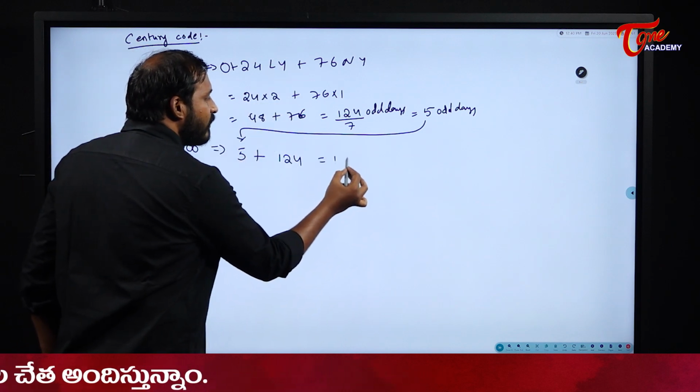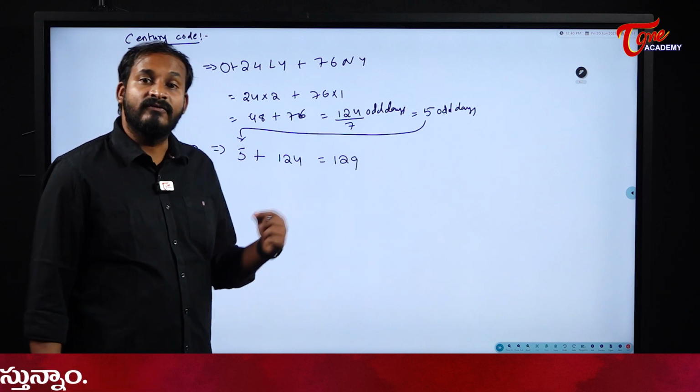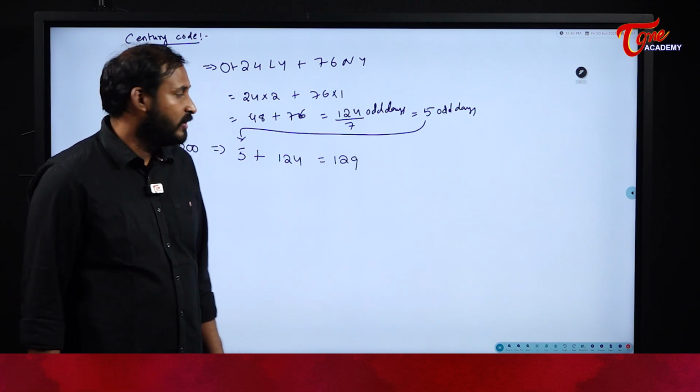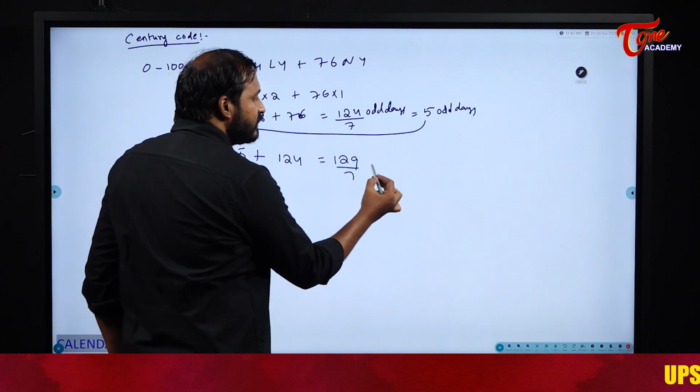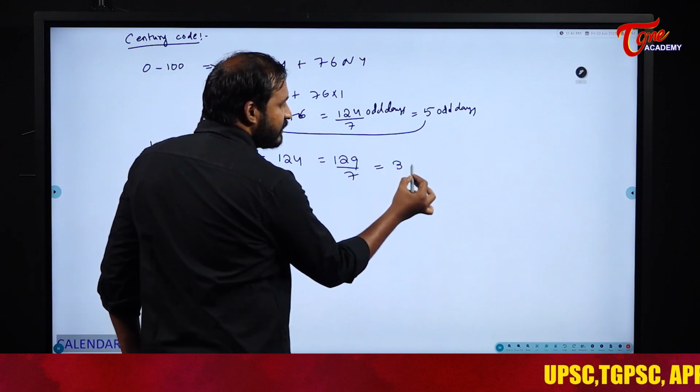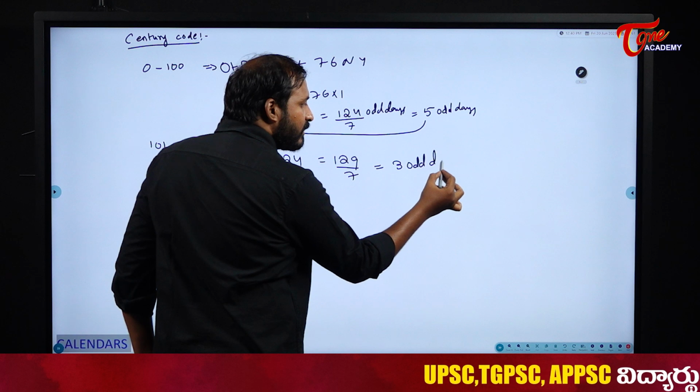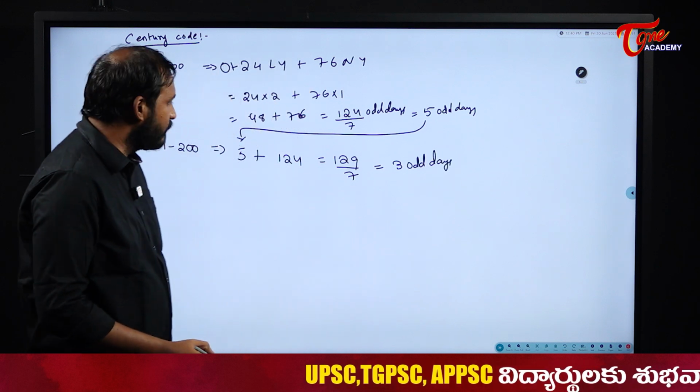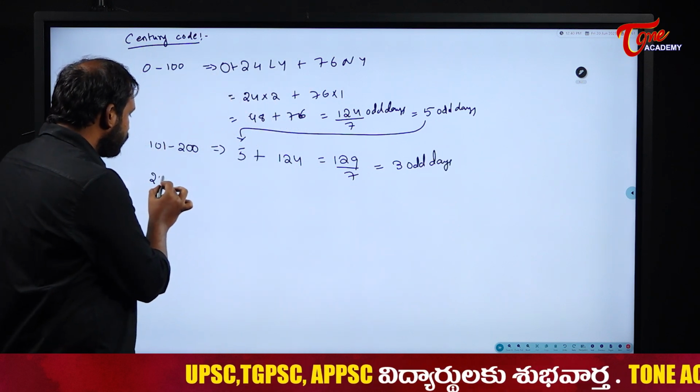So that means it will become 129. But will we have 129 odd days? No sir, we will not. So once again we divide it by 7. So what will you get here? 3 odd days. Good, superb. Now we will move to the next century, that is 201 to 300.